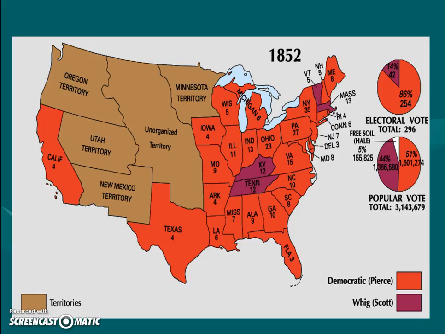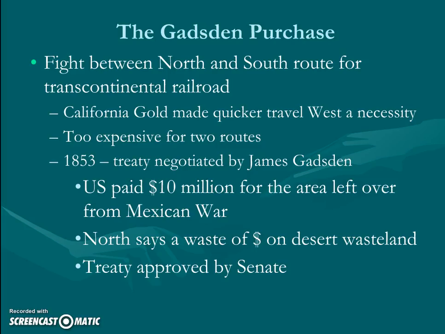Well, you can see the results here. A lot of red, not a lot of pink. Pierce is going to come in as the leader. He takes most of the South, and most of the North, he does pretty well. So Pierce takes over as president. Before we get quickly to the Kansas-Nebraska problem, we'll get to the Gadsden Purchase.